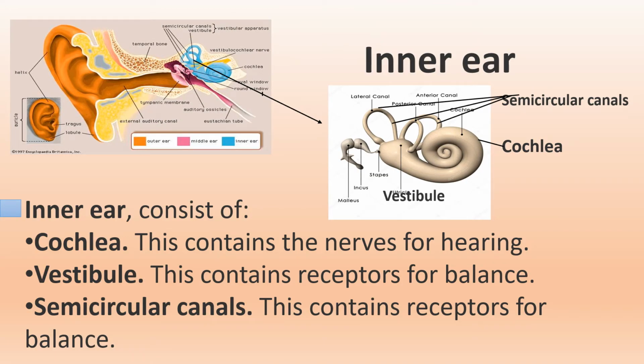Inner ear consists of cochlea, vestibule, and semicircular canals. Look at this picture, children. This is the structure of the internal ear. This part is the vestibule and three semicircular canals. Here these three are semicircular canals, and this is the cochlea. Cochlea contains the nerves for hearing, and vestibule and semicircular canals contain receptors for balance.